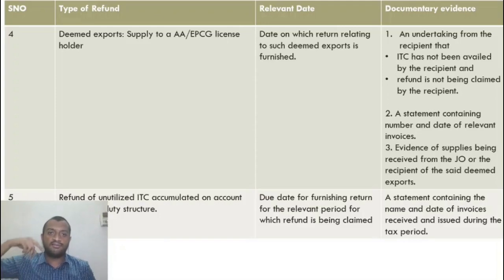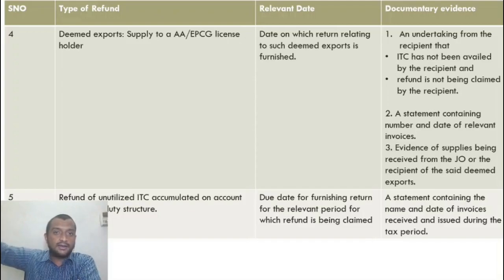Ultimately, if I am selling, he is again selling it, which is an export to another country. So I also have to get the benefit. So the deemed export concept has been introduced. It was there earlier also, and it's been continued now. So for any supply to an EPCG holder or advance authorization holder, I will also get the benefit.